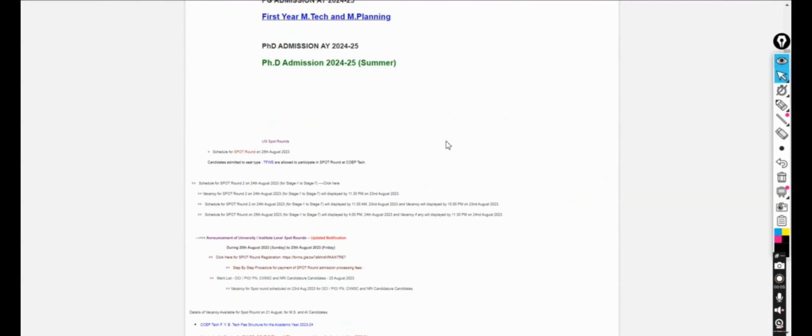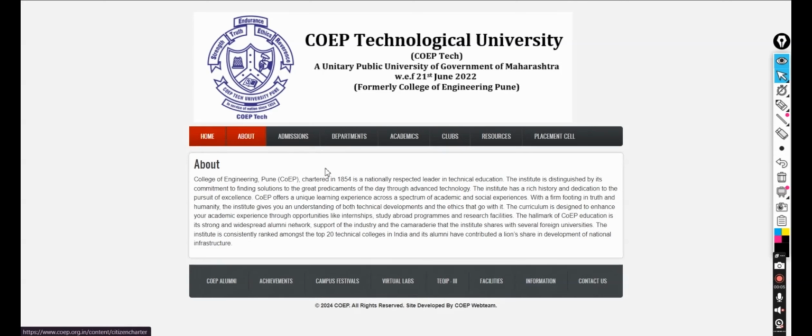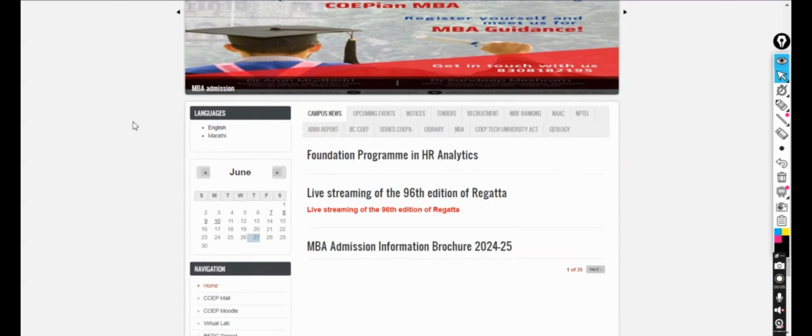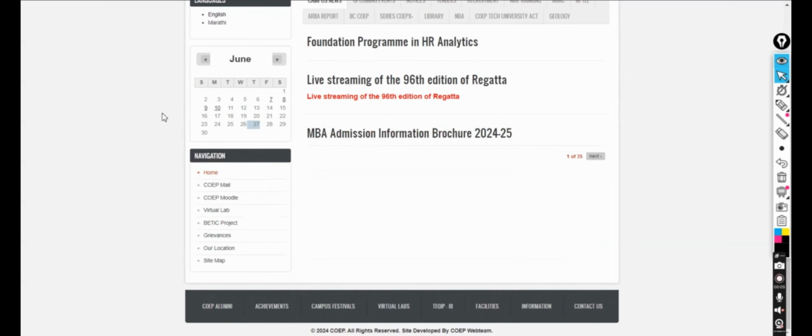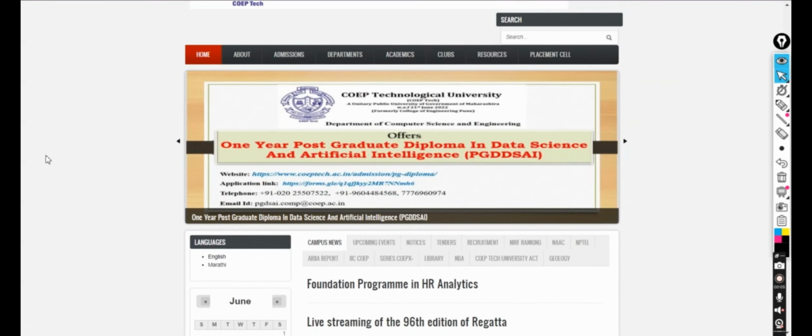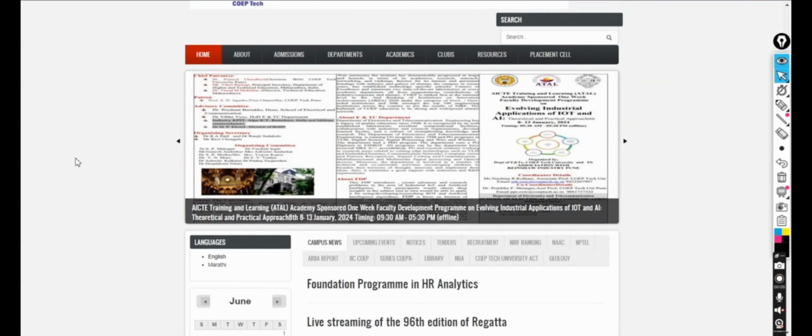For additional information, I can tell you that when you get admitted to COEP, there are three main portals where you have to log in. That is mentioned here. First it is COEP mail, then Moodle, and one is the MIS login. These three will handle all your academic stuff, so these three are very important. After that there are many other things also in that, which I'll be covering in the next lecture.